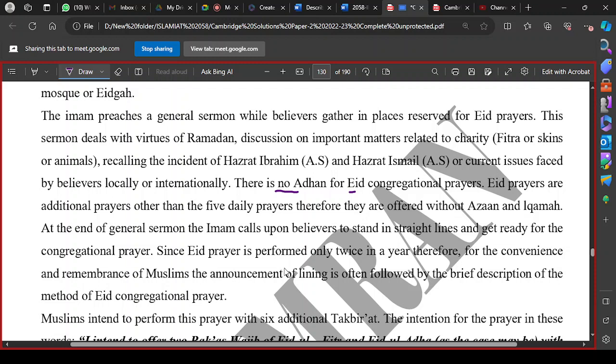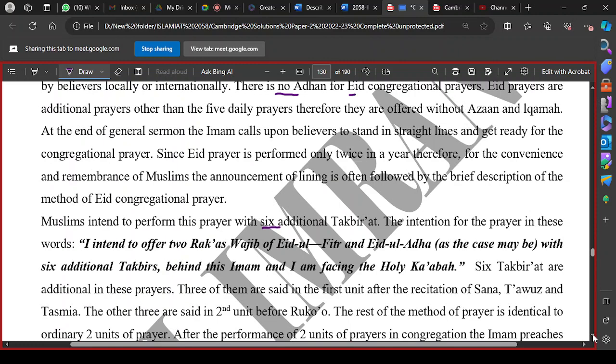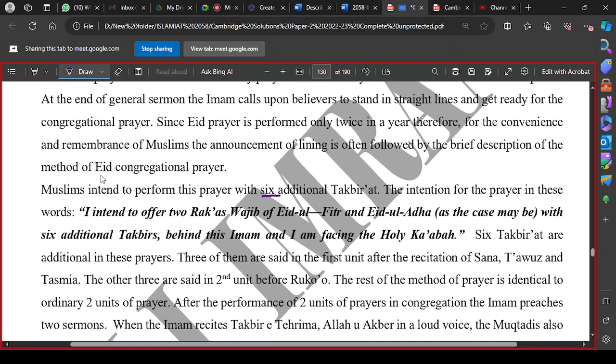Okay, so two rakat are performed in congregation with six additional takbir, along with two sermons. The sermon consists of two parts. You have to mention that Eid prayers are wajib. So there is no qaza, since it is not the replacement of any other prayer. So there is no qaza for Eid prayer.